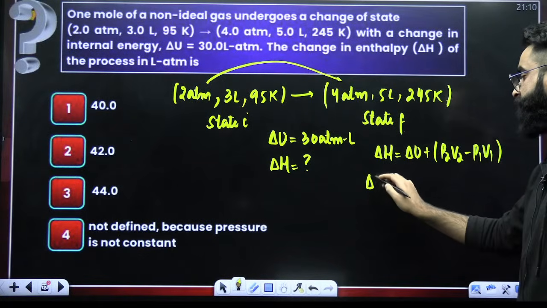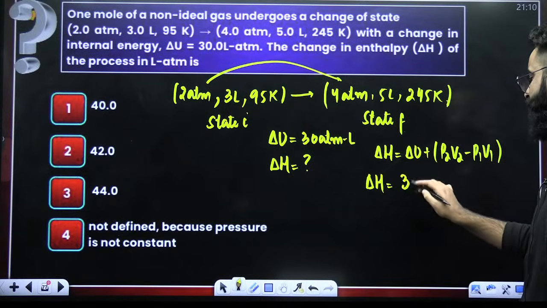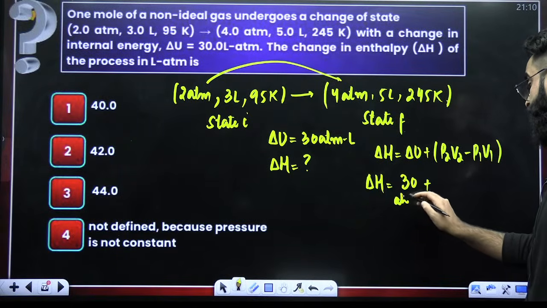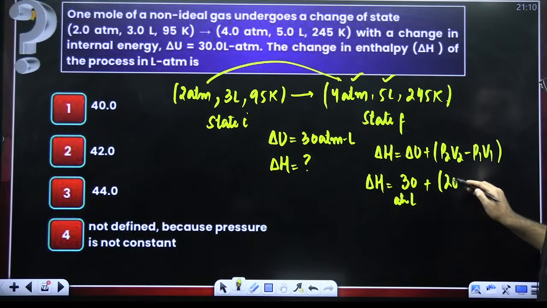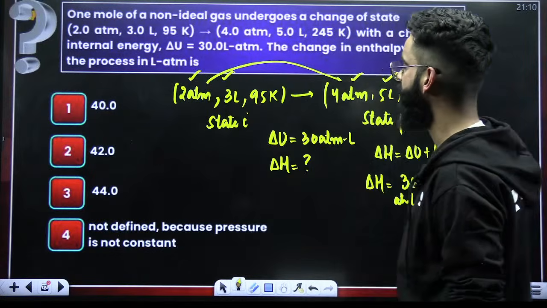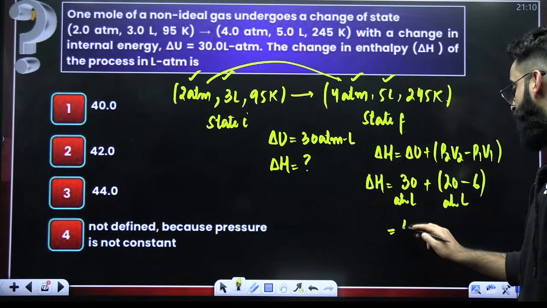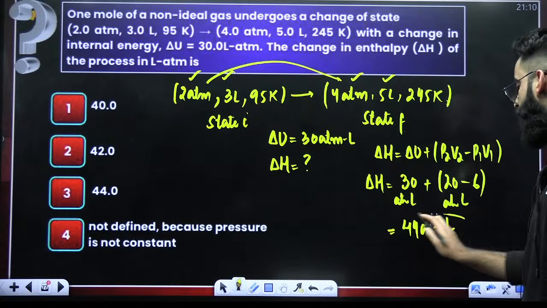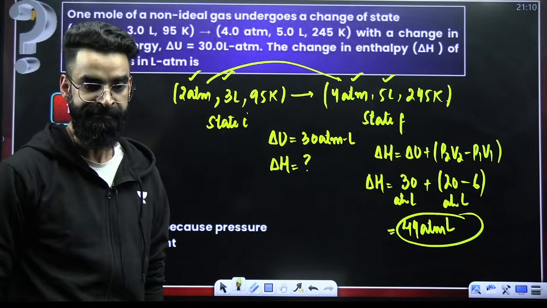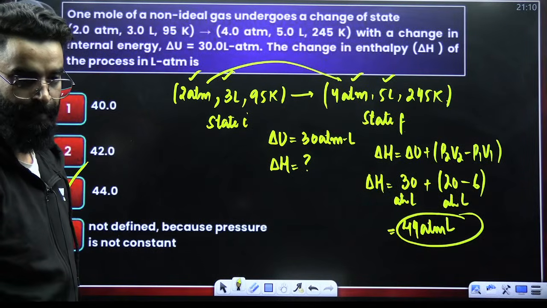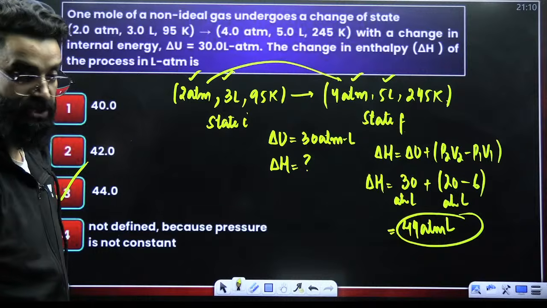Now, delta H is equal to, what is the value of delta U? Delta U is given to me as 30 atm liter, plus P2 multiplied by V2. 5 4s are 20. So this is 20 minus P1 into V1. 3 2s are 6. 20 minus 6 is 14. So there's an atm liter too. So 30 plus 14 comes out to be 44 atm liters. Delta H will be equal to 44 atm liters, which I was supposed to calculate. I believe this is clear. Is that clear, guys? I hope you would be able to solve this type of question on your own from now on.